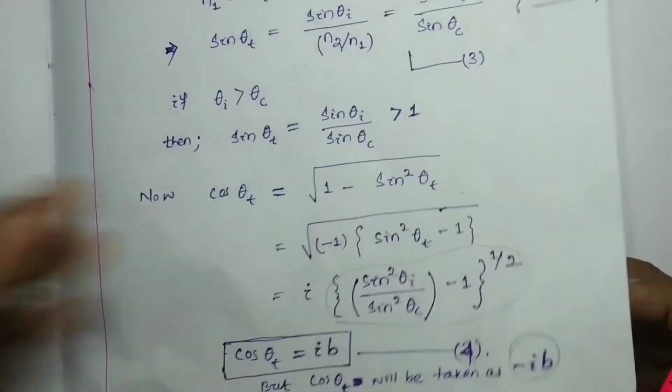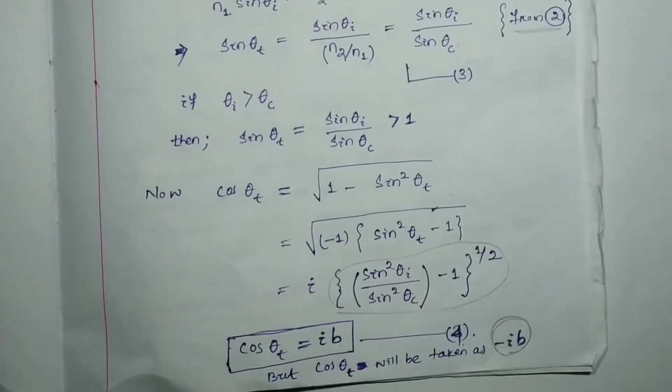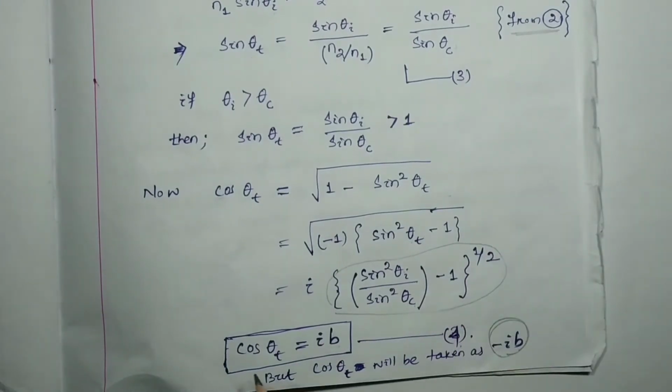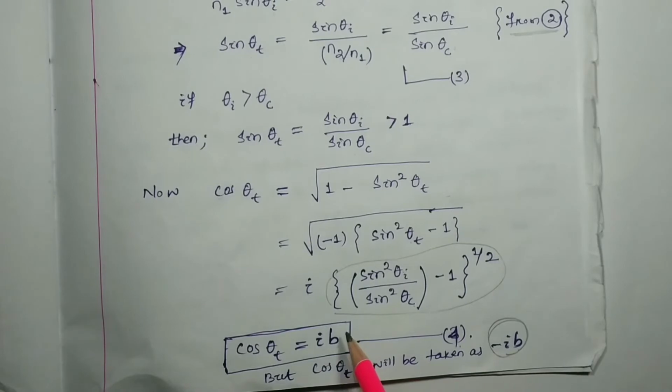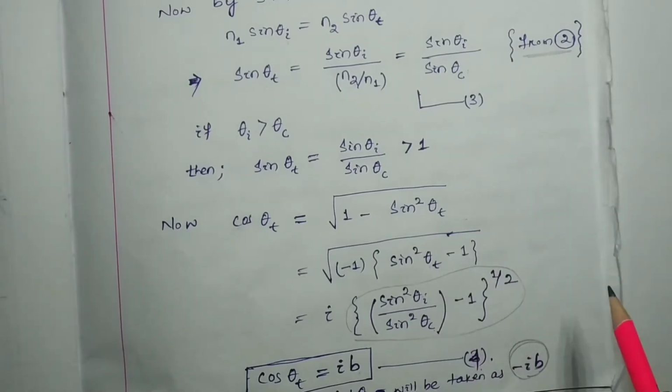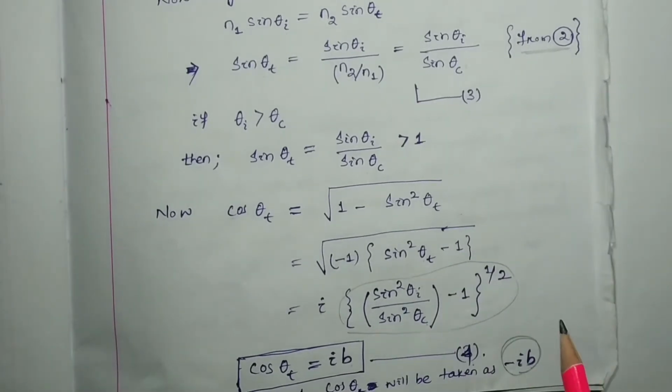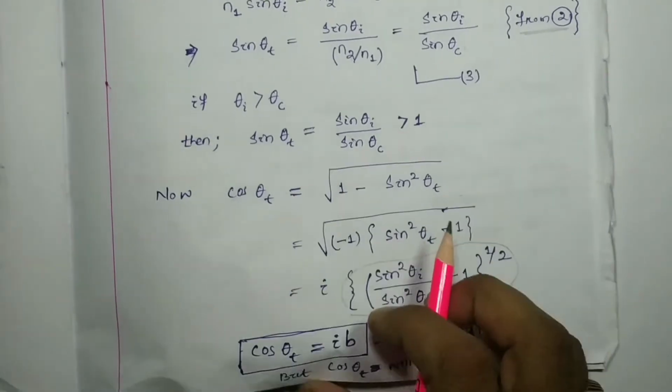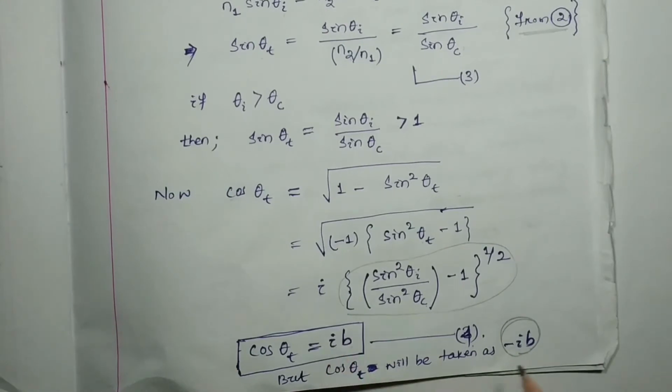Here you concentrate that cos theta t is an imaginary value, that is i b, but for convenience, to describe the physical phenomenon, here i is considered as minus i.